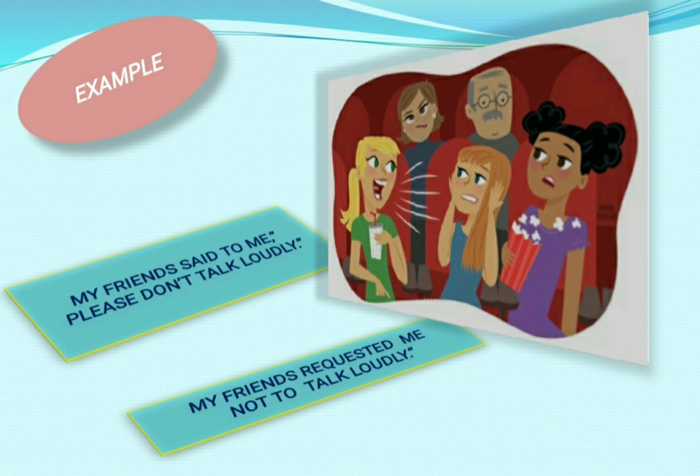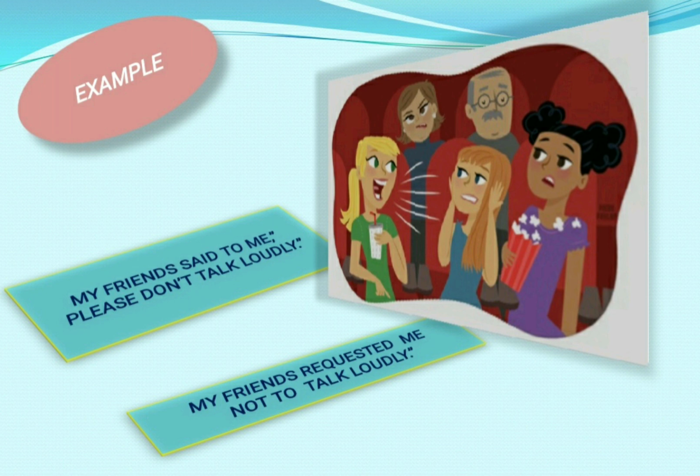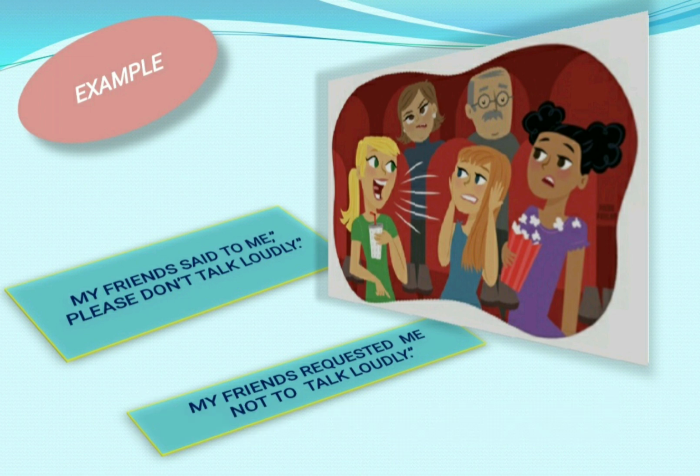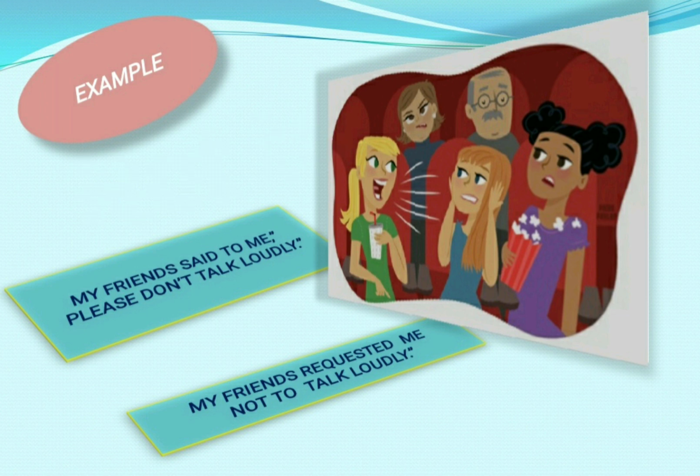If your direct speech is, "My friends said to me, please don't talk loudly," then because "please" is coming in the beginning, you may understand that this is a request. So in place of said, you will write requested. And in place of connector, here you will use "not to", because this is a negative request. Finally, in indirect speech, you will write, "My friends requested me not to talk loudly."